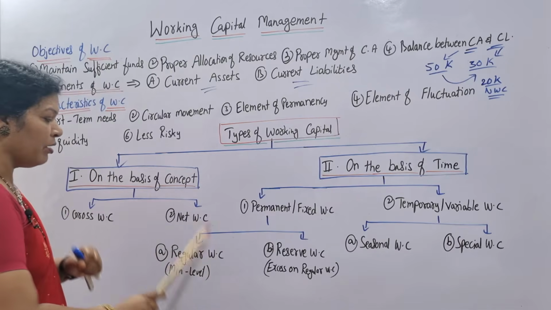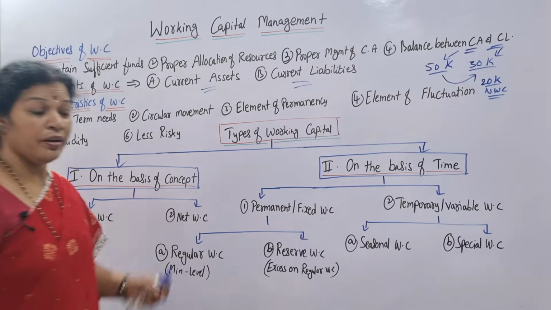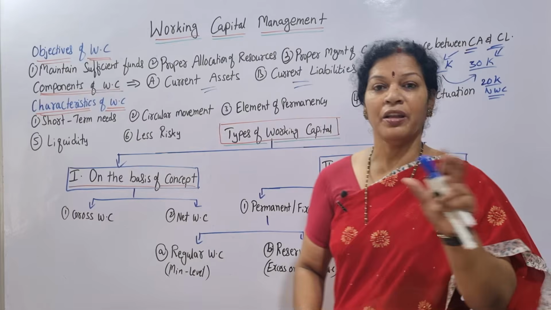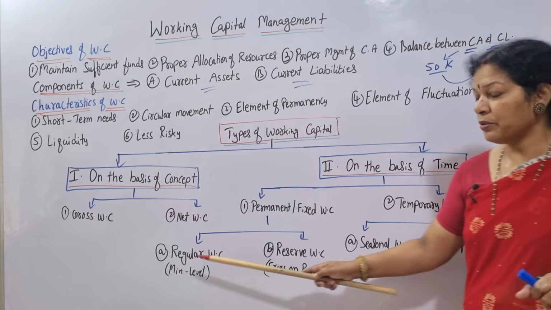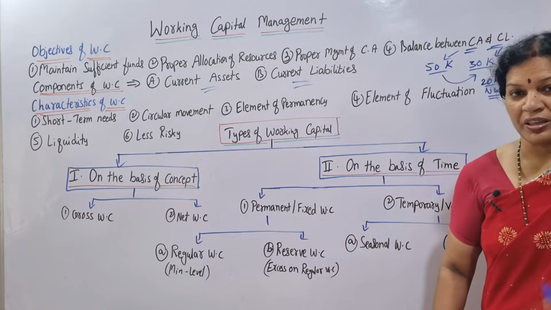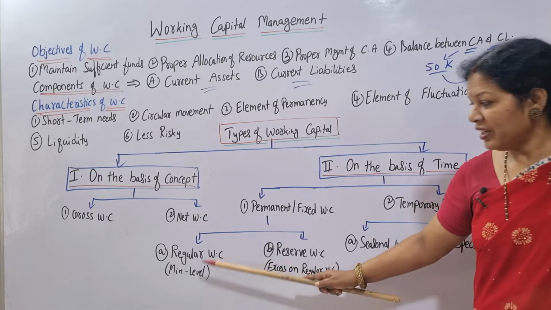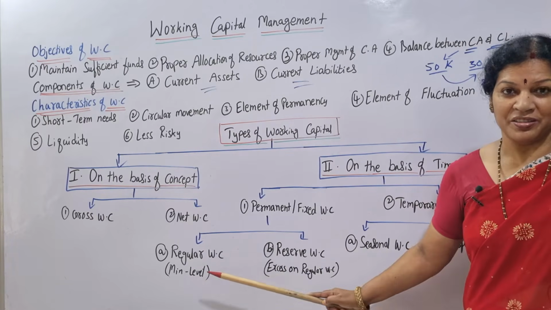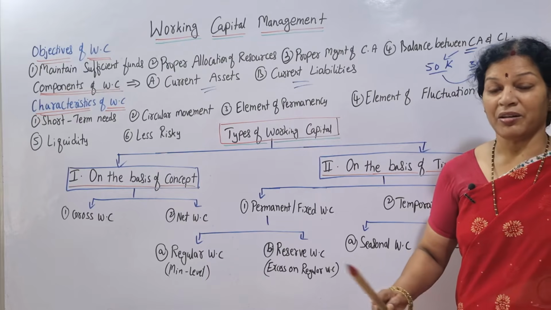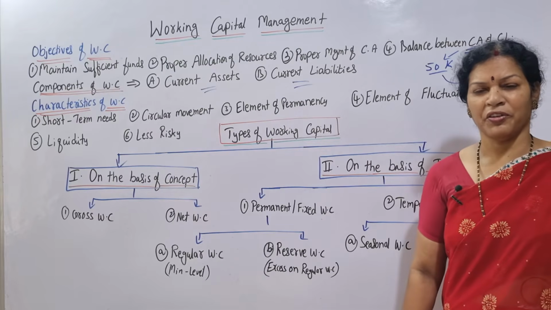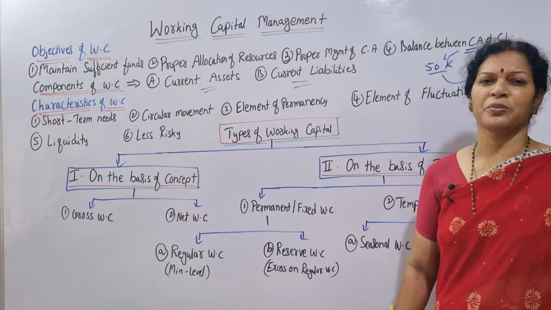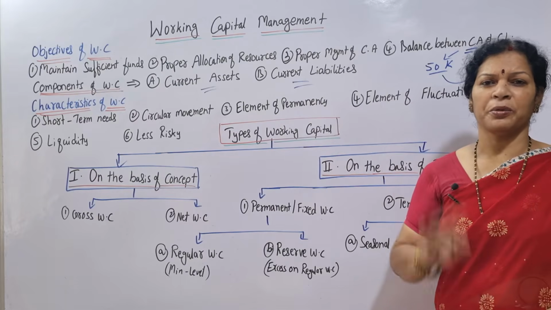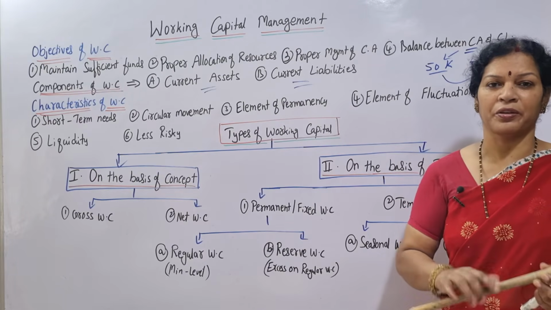One is regular working capital. Regular working capital means from the regular usage point of view, you are using this working capital. Here you have to maintain a minimum level on a regular basis. Say my organization is a very big organization. From the working capital point of view, at least I expect 5 lakh rupees to be kept aside. Minimum balance of 5 lakh.